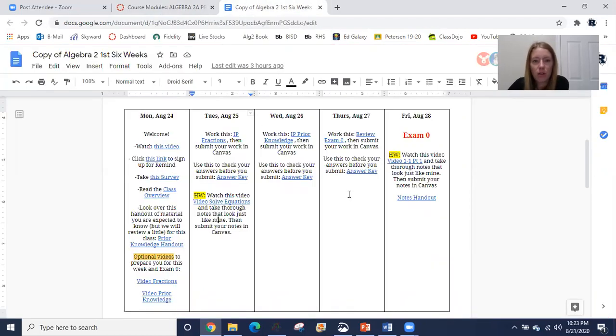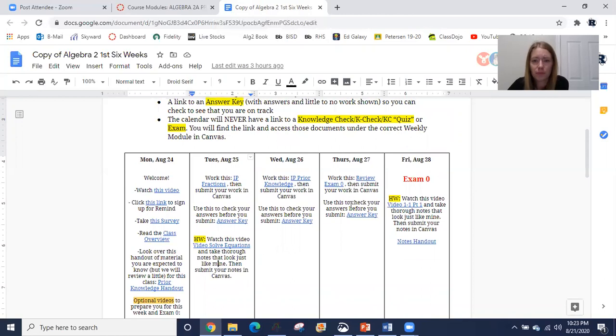I think I've covered everything. Like I said, everything is in here. It's pretty clear. You can see the clear directions on what to do. Use this to check your answers before you submit. Okay, so work this review, then submit your work in Canvas.